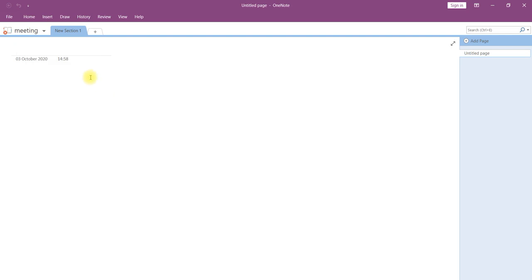In each notebook you will have sections here. You can add a section and give the name for your section. If you would like to change the name, double click and you can say customer one, or give the name meeting, like morning meetings. Okay, morning meetings. And for section 2, I double click on that to change the name. I will say afternoon schedules. Okay, afternoon schedules.